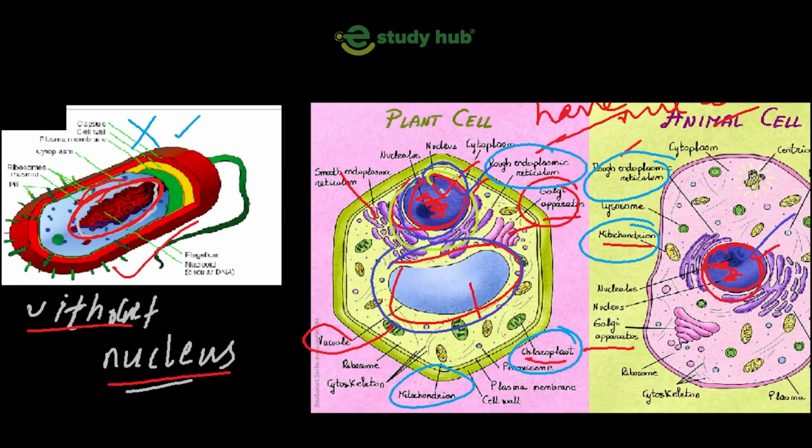And the second one is, you can see here in plant cell there is a cell wall. Let me explain you. This is the cell wall in plant cell, but in case of animal cell there is no cell wall. And the third difference is plant cell have a chloroplast. That's why plants can make their own food, while animal cell do not have a chloroplast, so animals cannot make their own food. And the color of plants is green just because they have chloroplast in their cell. So these are the three differences between plant cell and animal cell.